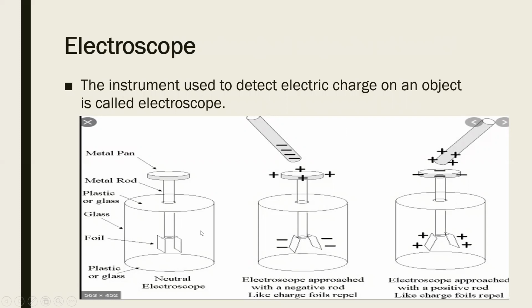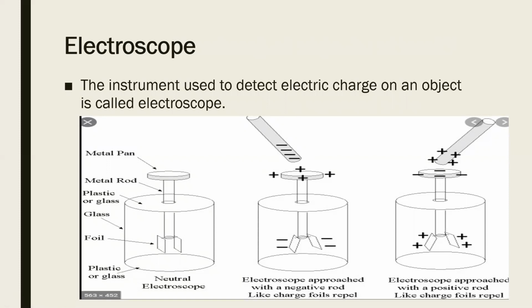Now what you have to do is just take a glass rod. Okay, now when we rub the glass rod with the woolen cloth, it produces negative charge in this glass rod. So whenever we take this negatively charged glass rod near the electroscope, that is near the metal rod of our electroscope, positive charge is generated in this metallic rod.